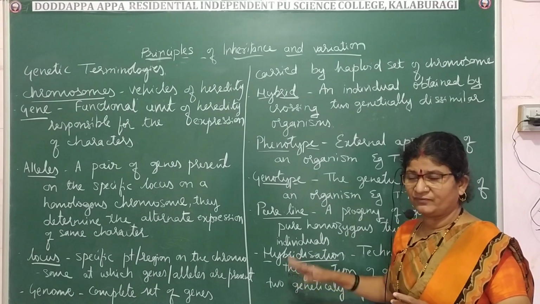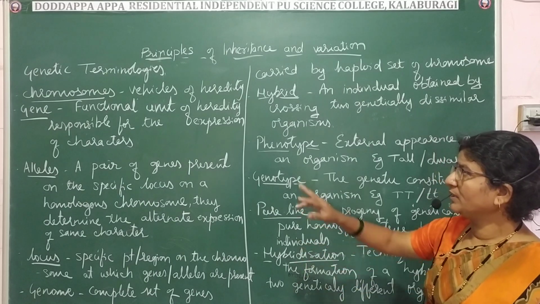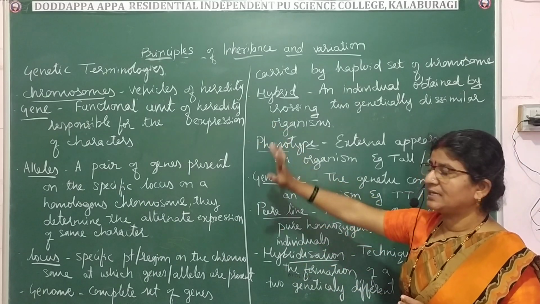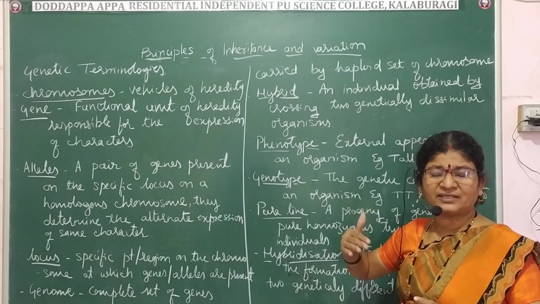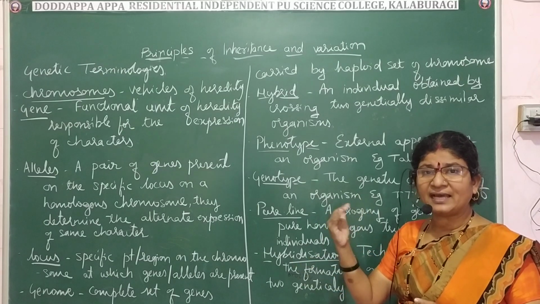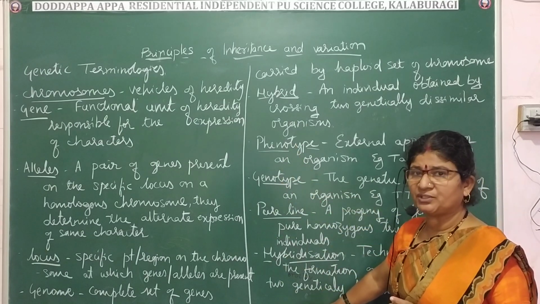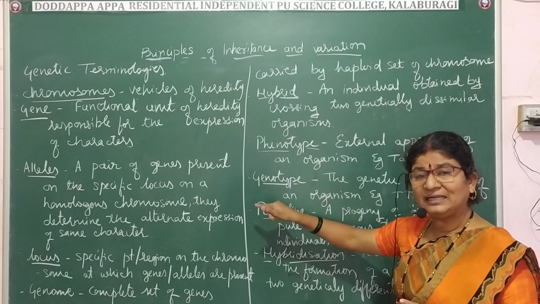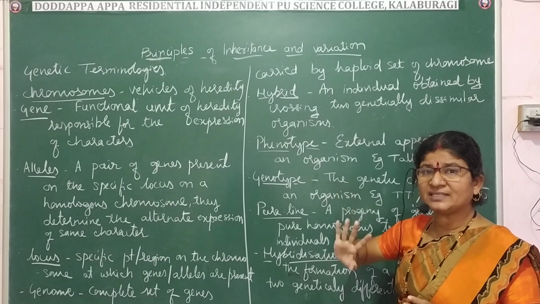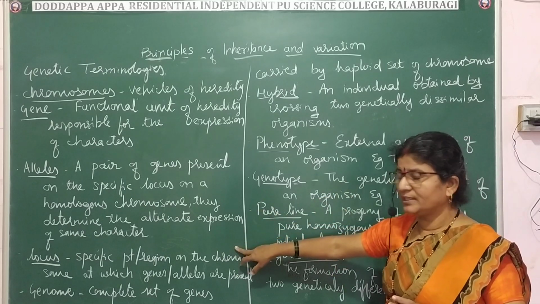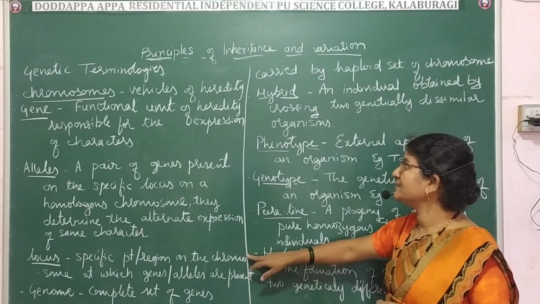These terms you have to learn, because often we will be using them in genetics. Let me just repeat. Chromosomes are the vehicles of heredity. They are called vehicles of heredity because they go on passing from generation to generation, and they are responsible for the expression of the character. Genes are the functional unit of heredity. Alleles are the alternate forms of the genes which control the alternate expression of the same character. Locus is a specific point on the chromosome where genes or alleles are present.